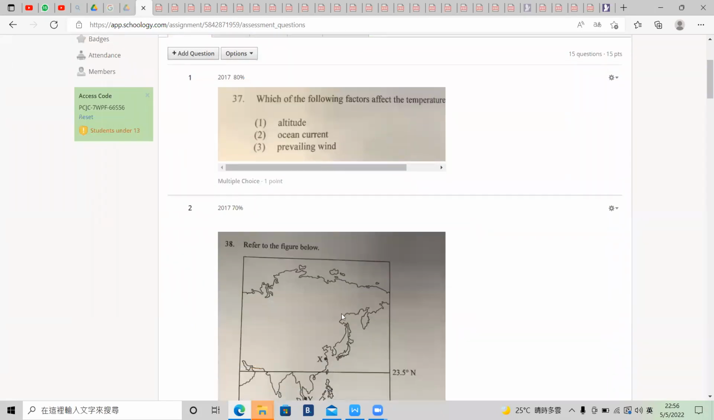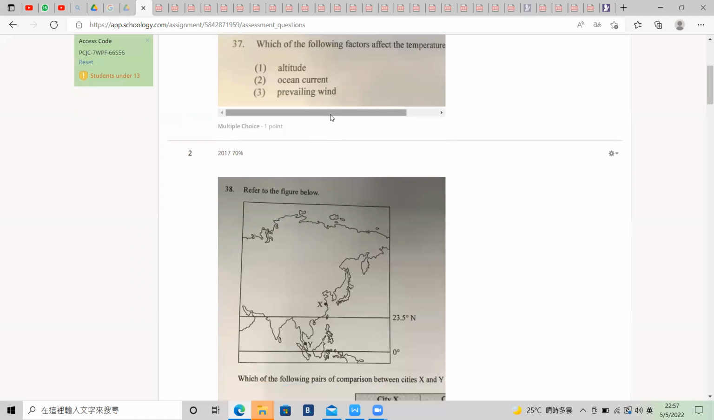To start with, this is the 2017 question, page question 37. Which of the following are the factors affecting the temperature? Number one, altitude, because at higher altitude we have cooler temperature, and the density of the air will be lower. Number two, also correct: ocean current. A cold ocean current can provide a cold climate to some area, or vice versa, a hot ocean current will provide a hot climate to the area in regard.